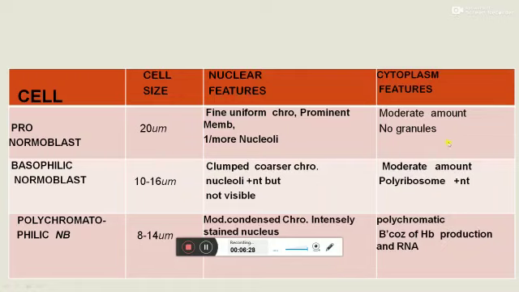In the cytoplasm of the pronormoblast, a moderate amount of cytoplasm is present and no granules are present. In the basophilic normoblast, because of polyribosomes, there is slight basophilia of the cytoplasm. And in the polychromatophilic normoblast, because of hemoglobin production and RNA, the cytoplasm is slightly polychromatic.